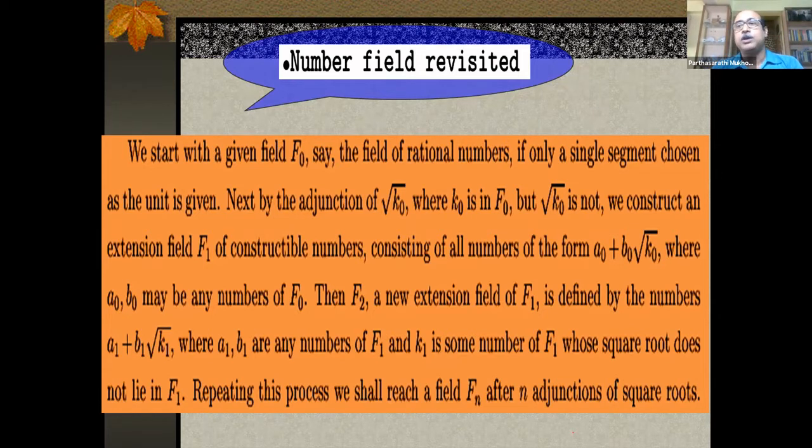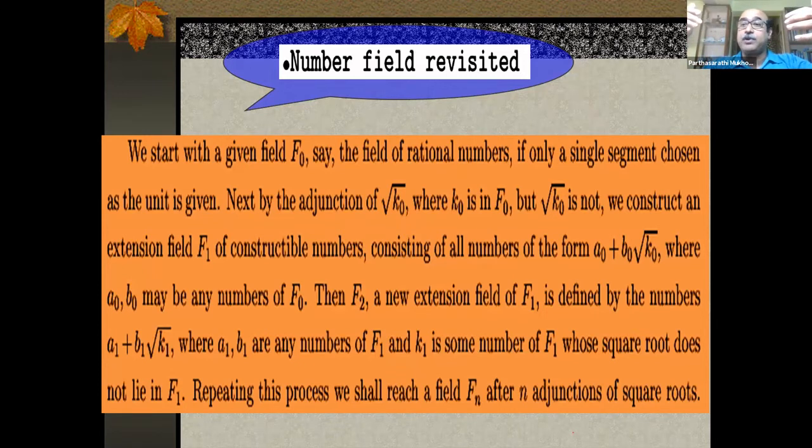So now from this field you choose elements like x and y and make numbers like x plus y root k1. All such. Remember, now these x and y are themselves from F1. So they themselves look like a0 plus b0 root k0. And you are using those as x and y.